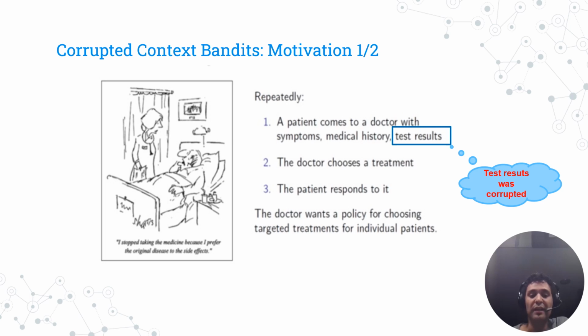In the setting I'm presenting here, the question is what happens if you have corrupted or unbalanced data in your historical information.